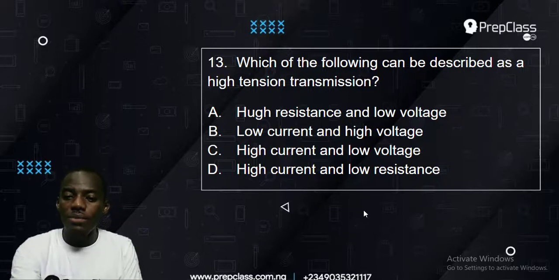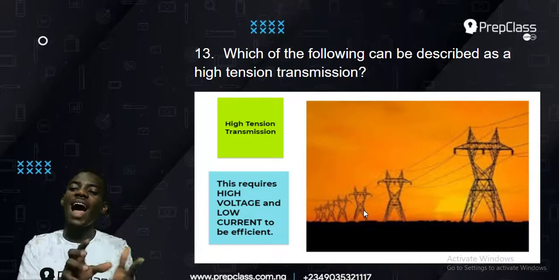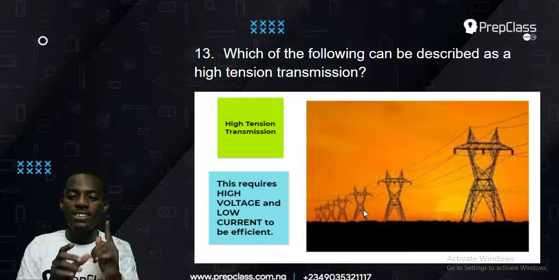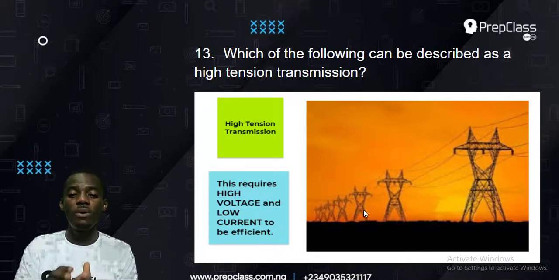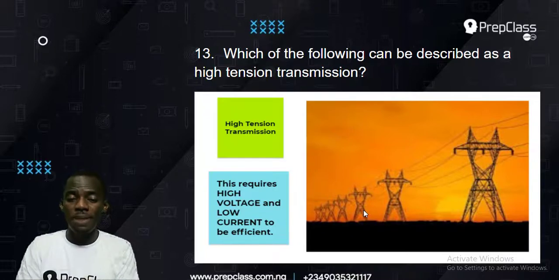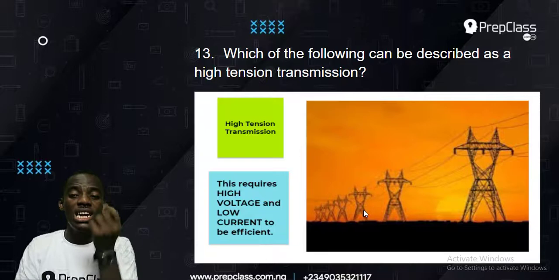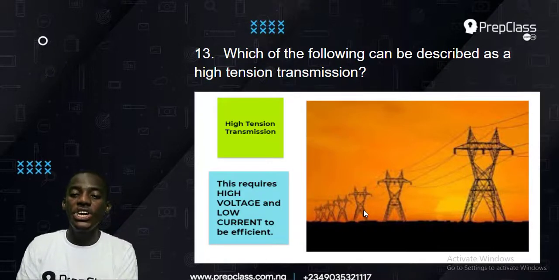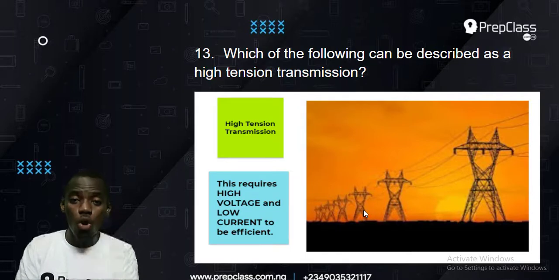So let's check it out. High tension transmission requires high voltage and low current for electricity to move efficiently. That means the kind of electricity in high tension has high voltage and low current.